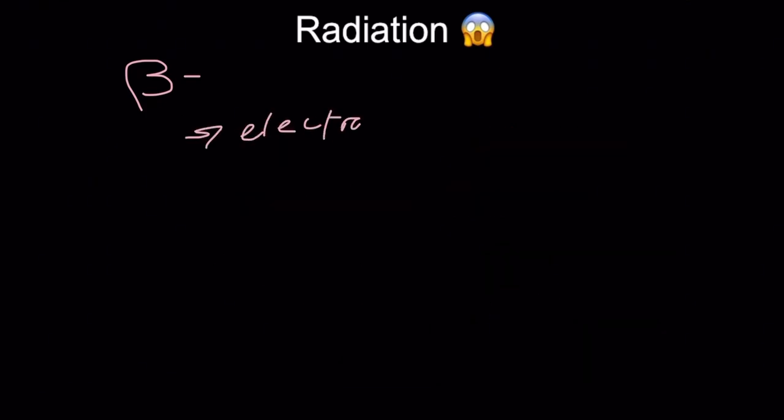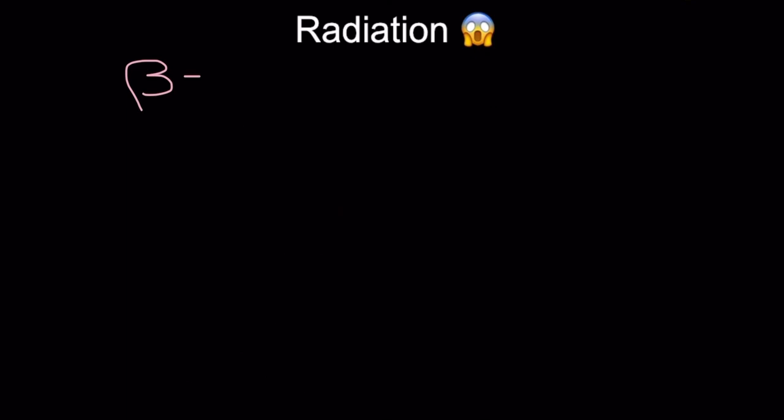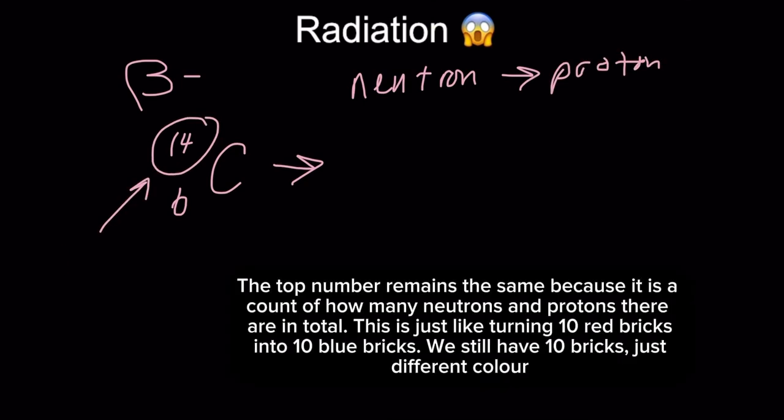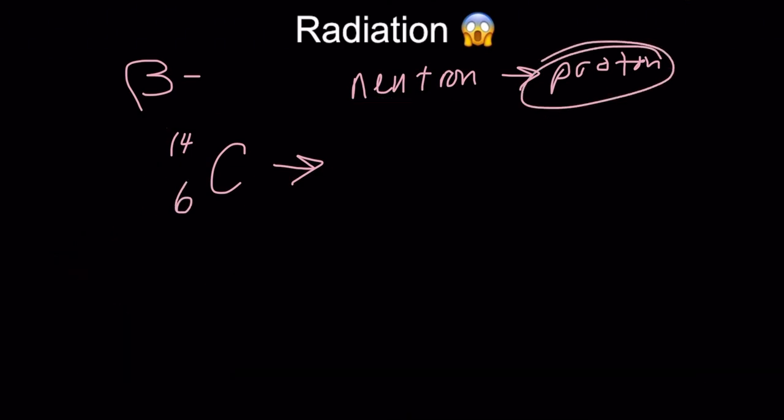And to write the electron emitted, it is just like any other element or particle, except a negative charge and nothing for the top number. Let's look at a beta minus decay reaction. Carbon-14 with a charge of 6 decays. We know neutrons turn into protons here, so the top number will remain the same. But there will be a new element since there is a different number of protons. So here, we get nitrogen-14.